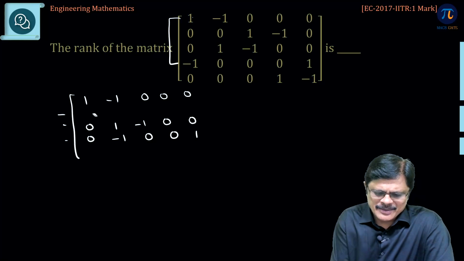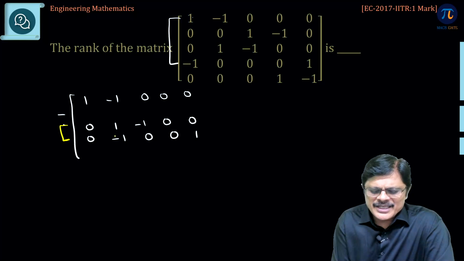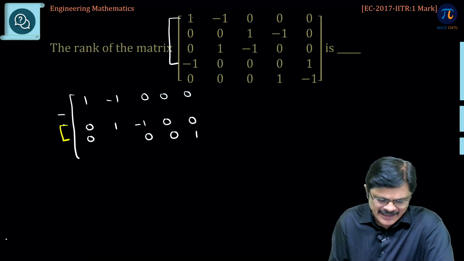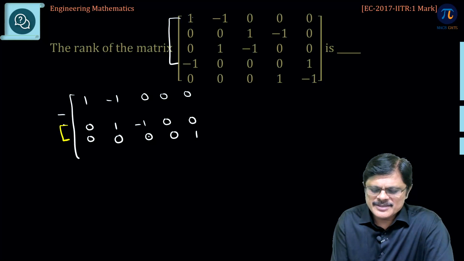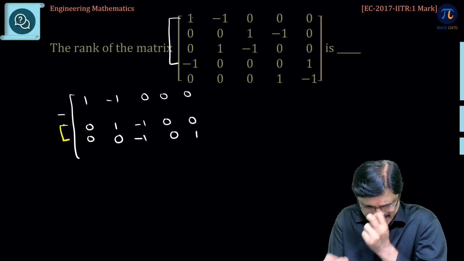Let us wait for some time, let us write it later. Now, what you can do, if you add these two fellows, then this fellow can be made, like if you add these two fellows, the changes will happen for this. So, I am directly adding and writing 0, this becomes minus 1, this is 0 and this is 1.